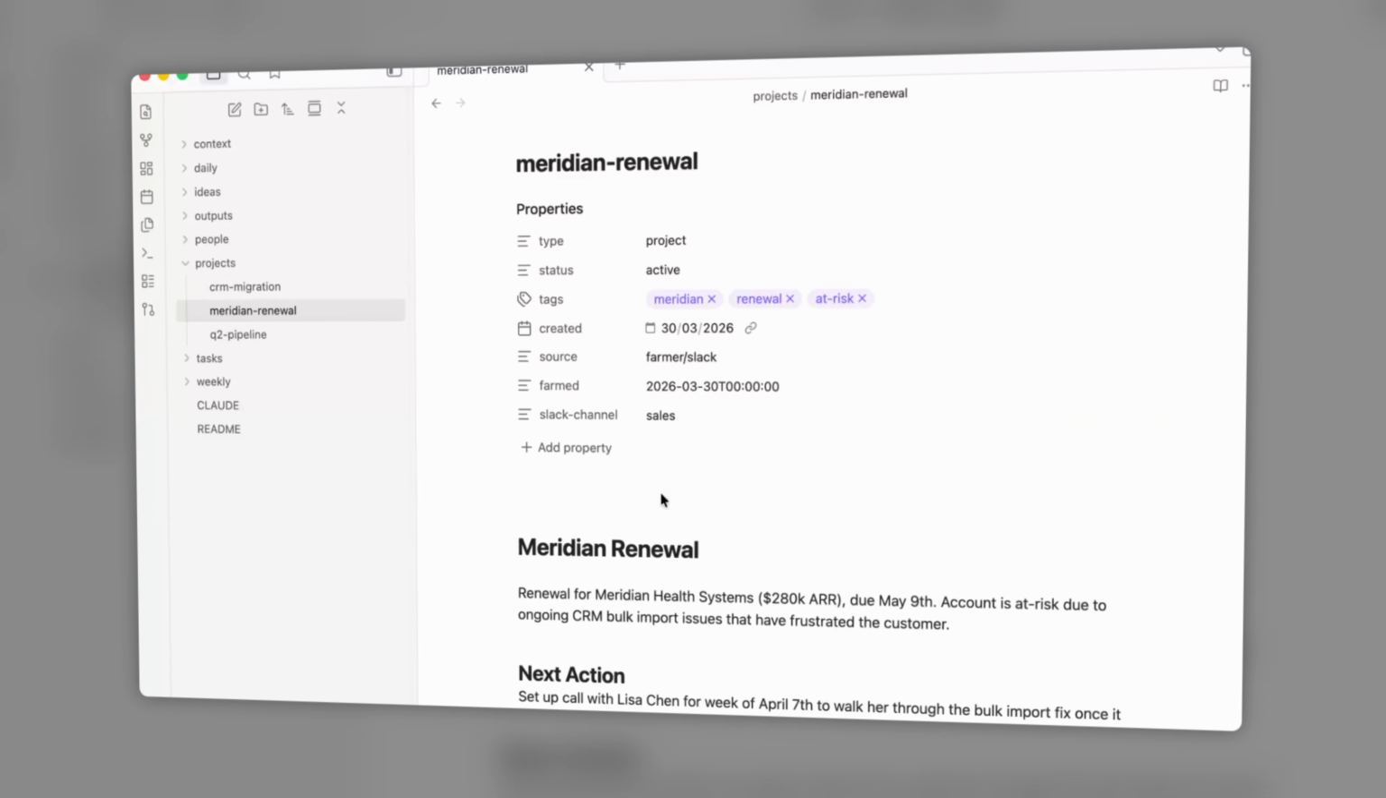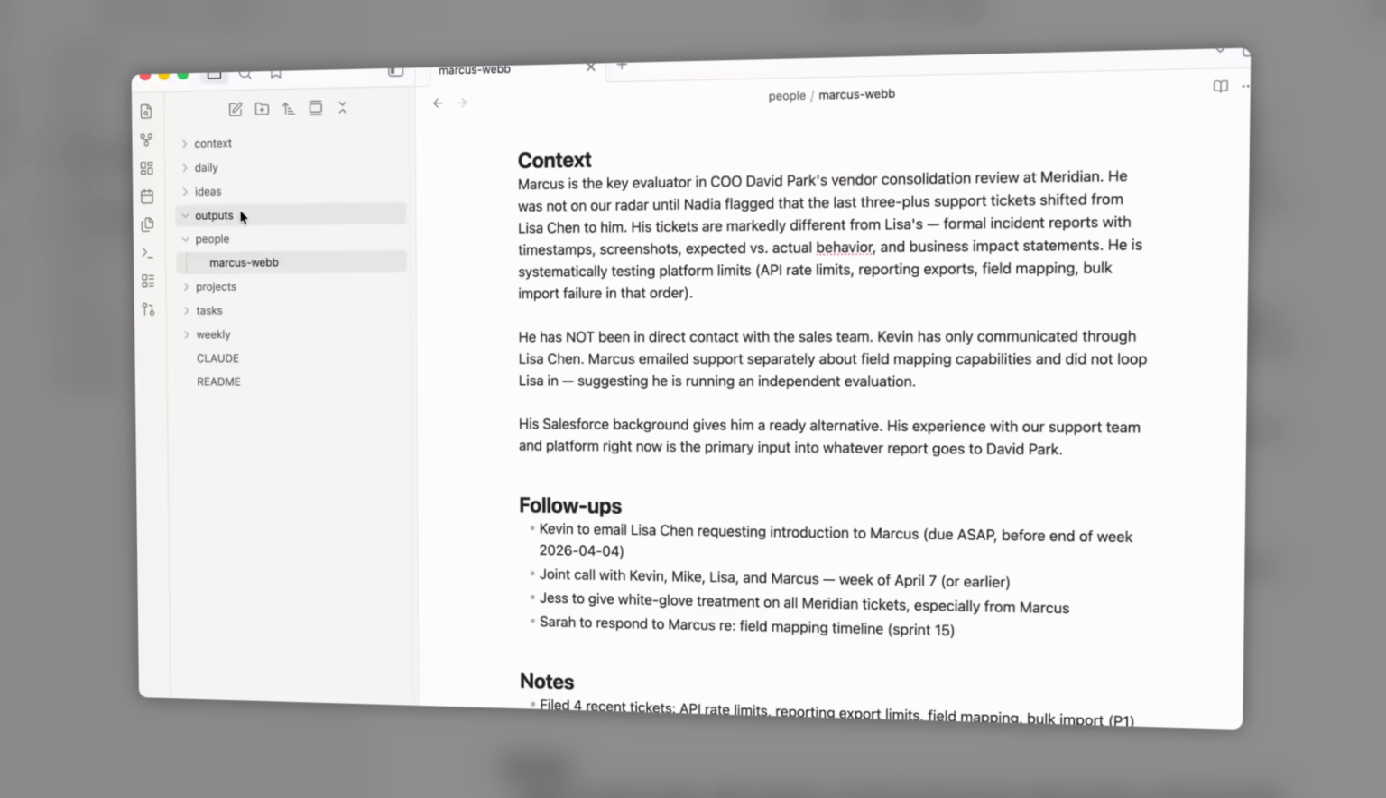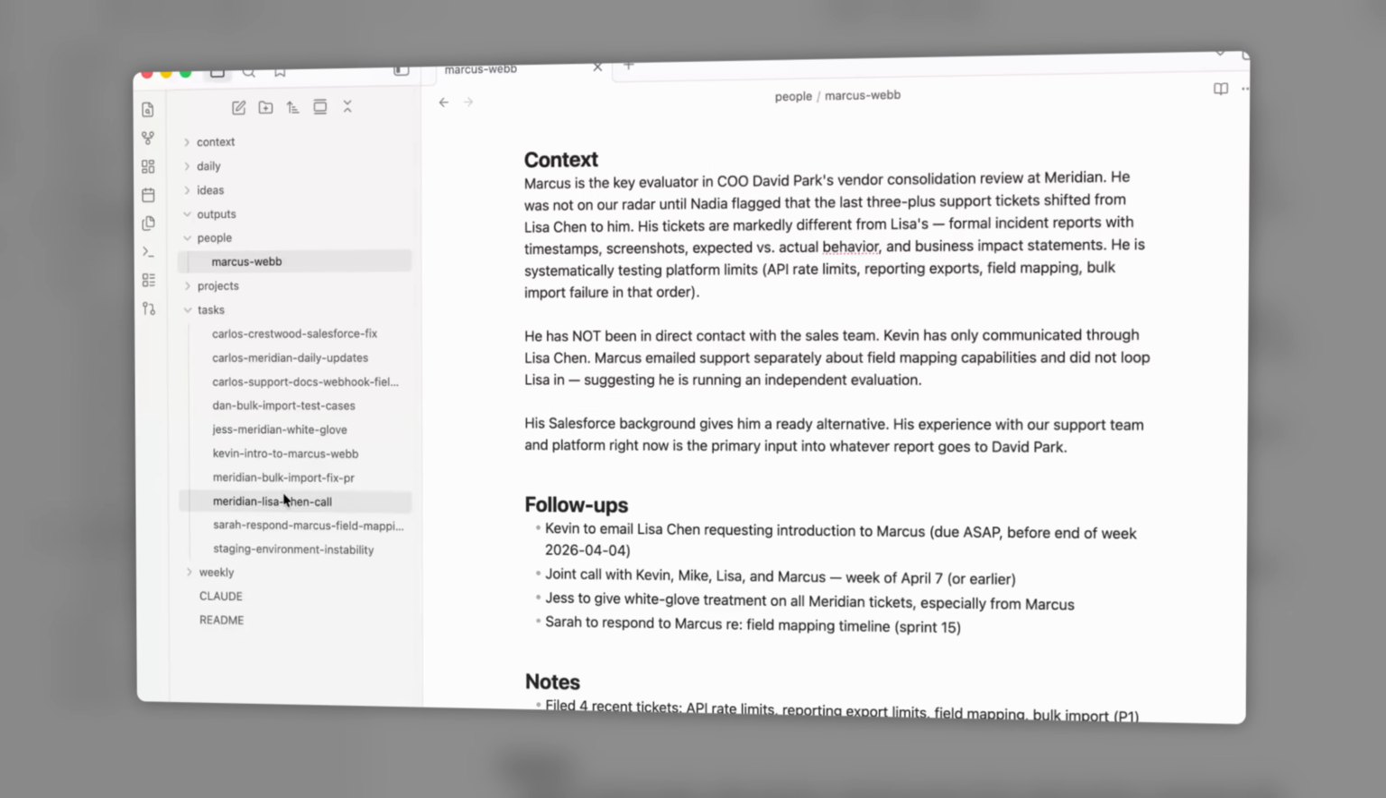And these farming agents run natively in Claude Code, in the cloud and on a bulletproof schedule. Even if my laptop is off, it doesn't matter. My vault has the full context of what's going on across my organization before I've even opened Slack in the morning. In this video, I'm going to show you exactly how I built this, how you can set this